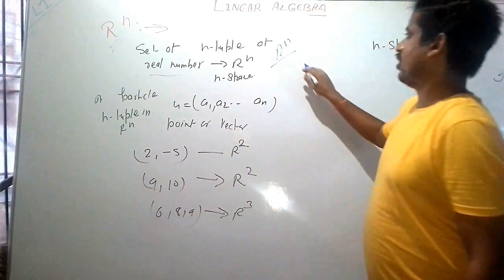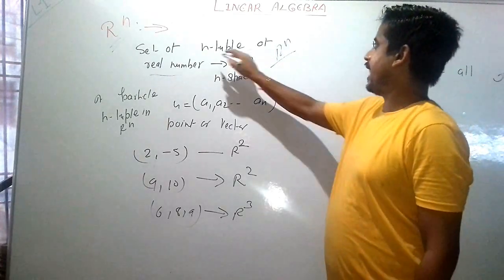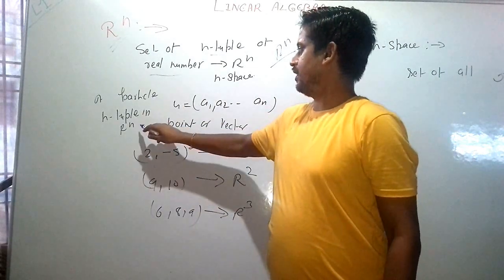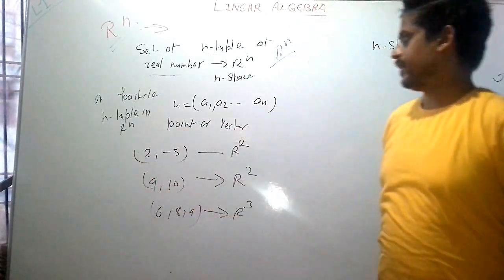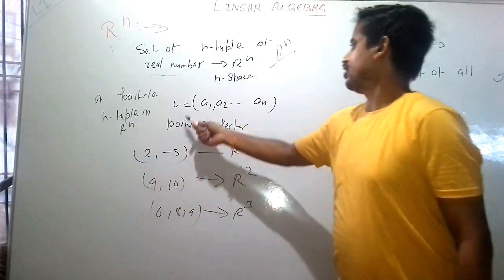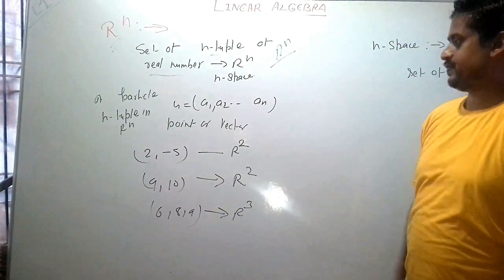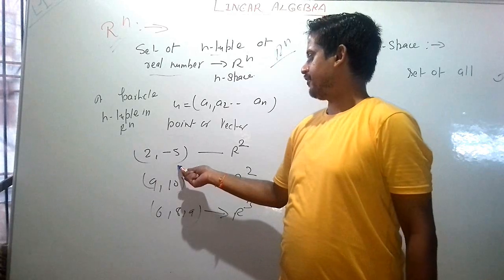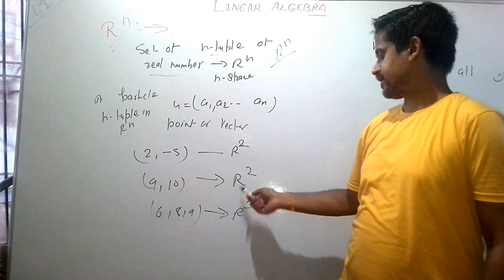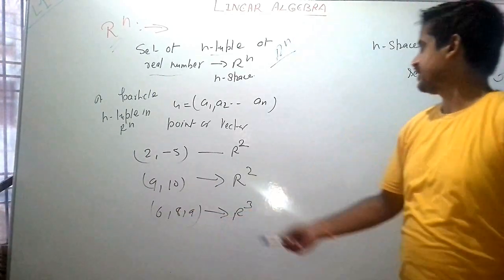A point with n-tuple in the real number space Rn, U equals A1, A2, ... An, is a point or vector in the vector space. 2 and minus 5 is a 2-tuple in the vector space R2. 6, 8, 9 is a point in the vector space R3.